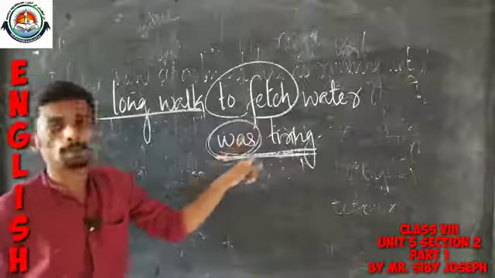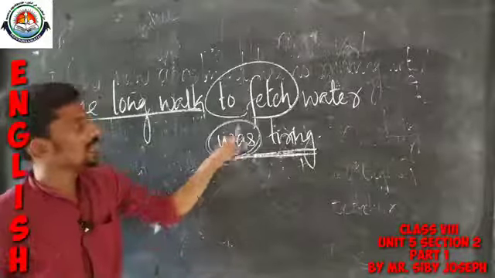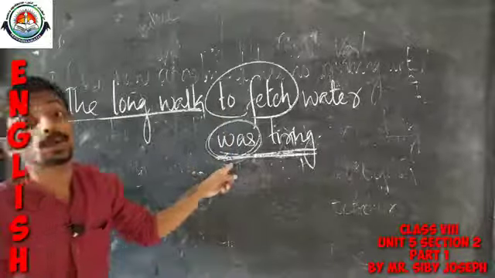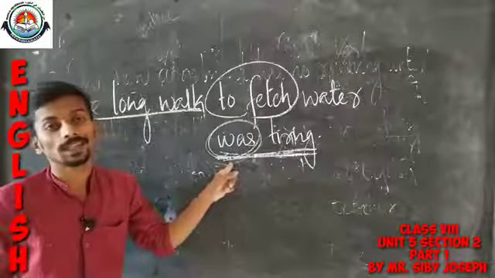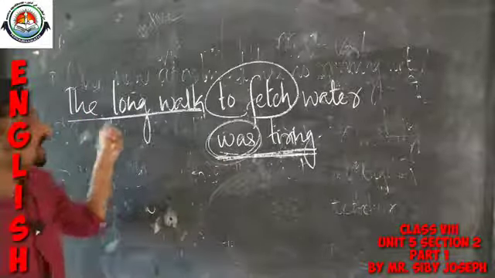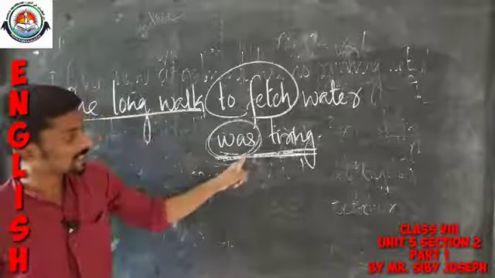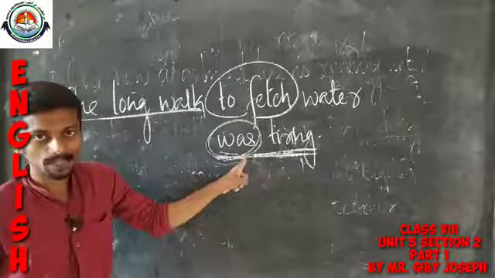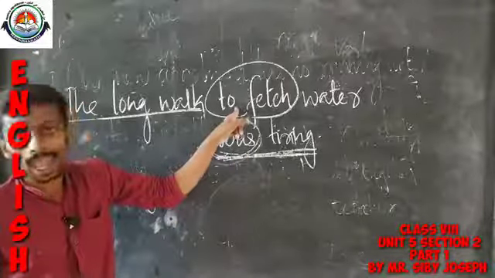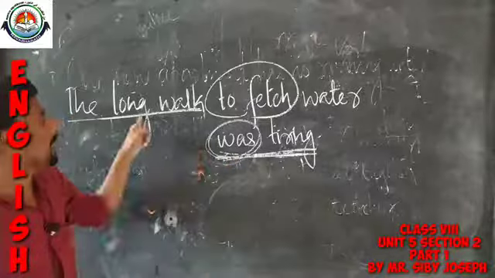So a subject complement is a word or a phrase that follows a linking word and identifies or describes what? The subject. Here the long walk is the subject, and the subject complement follows the linking word and describes or identifies the subject.